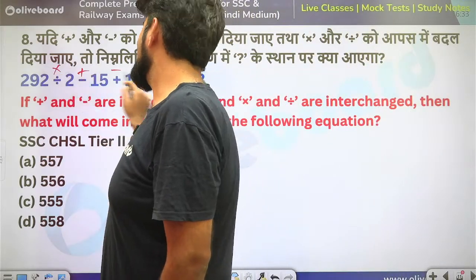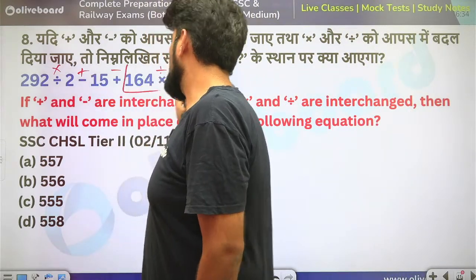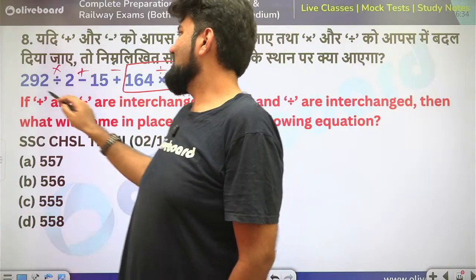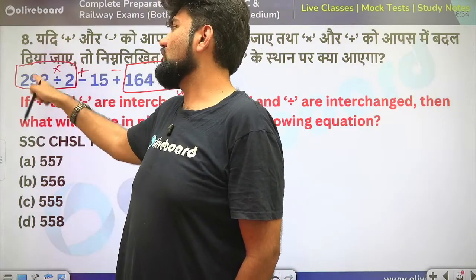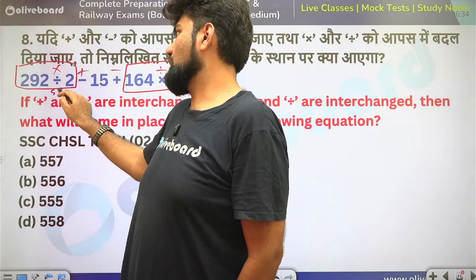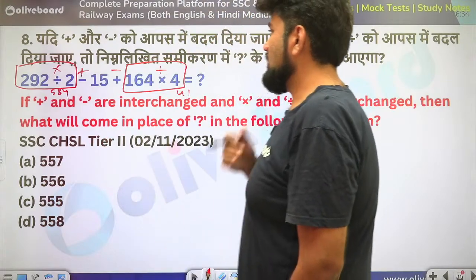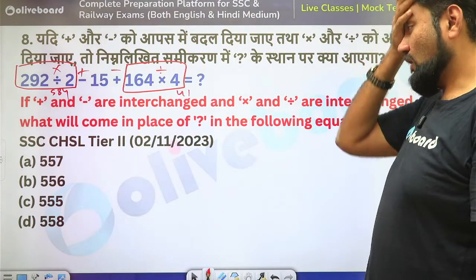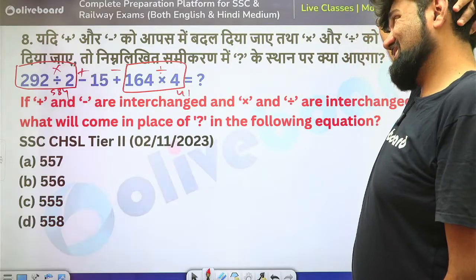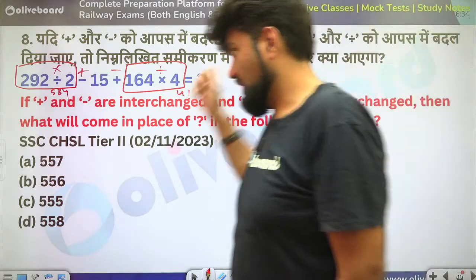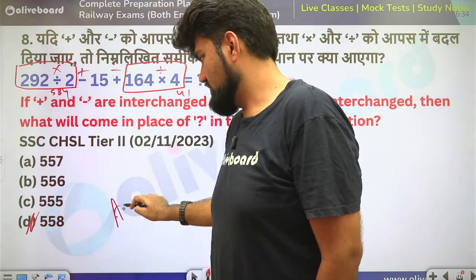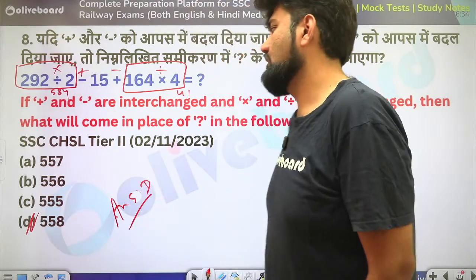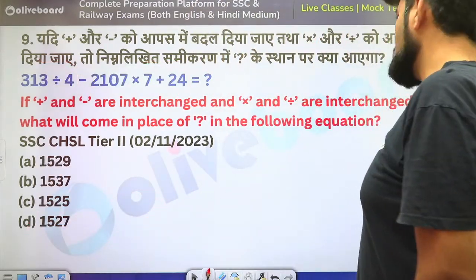Divide and multiply interchanged again. This is 41. And this is 290 into 2 is 580 and 4, 584. 584 plus 15 minus 41. So either you can add 599 and subtract 41 from it, you will get 558. Again, 8 is the unit digit, so you can still do it with that method also. Next.